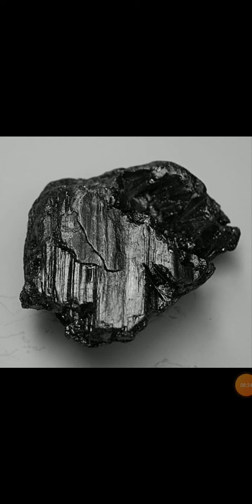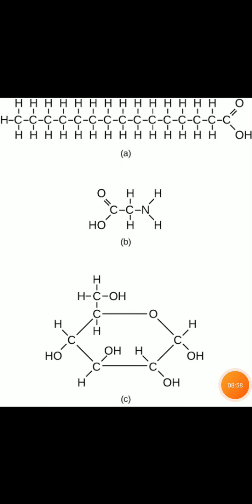No other element has this property of catenation which is seen in carbon, which means to form long chains, branched chains or rings. The carbon-carbon bond is a very strong bond and hence it is very stable. Please remember this. The carbon-carbon bond is very strong, and because of its strength, it is very stable. And this gives the large number of carbon compounds with many carbon atoms linked with each other.